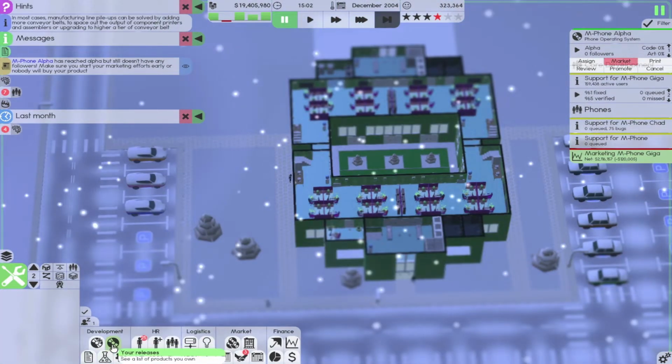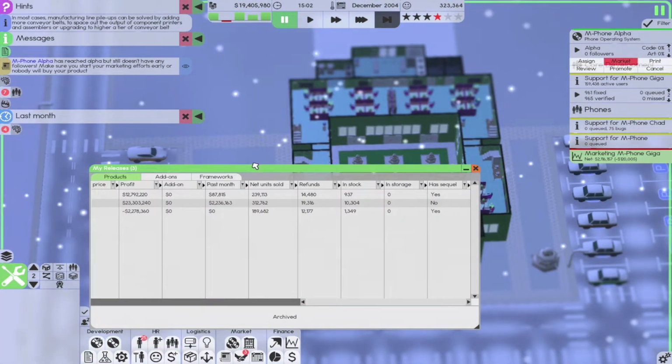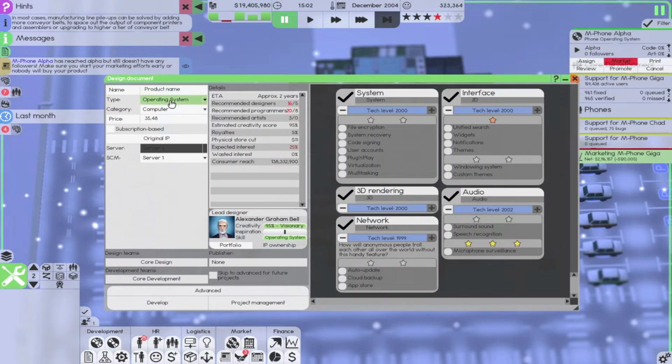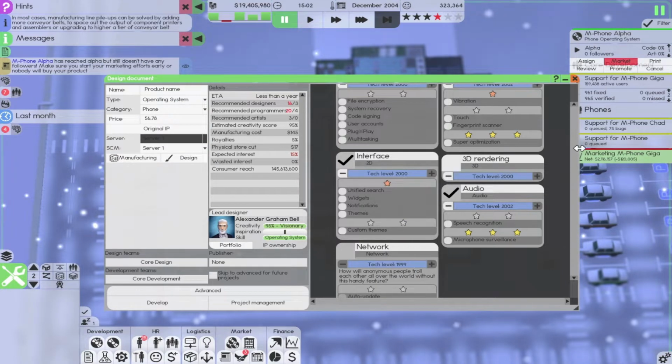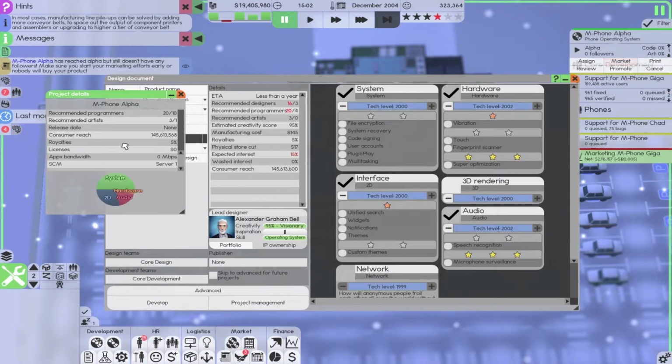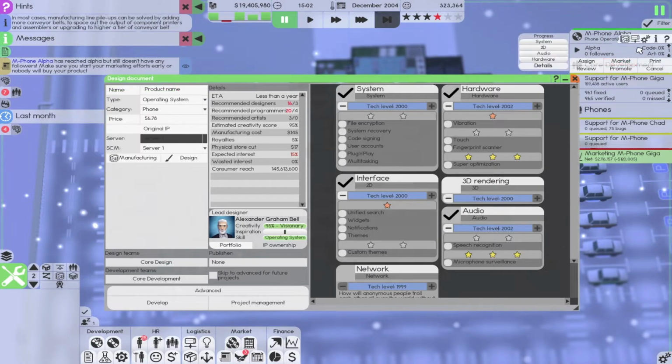We're immediately going to go here to this one, and that's the wrong one. Instead, we're going to go ahead and develop a phone operating system and have it work simultaneously with this one. Now, what I need to do, I need to go ahead and see, I think project details, it'll tell me what features I'm doing. No?